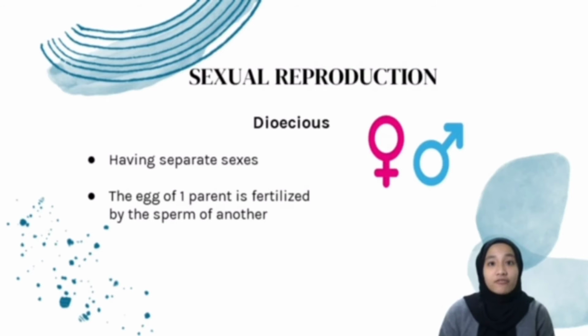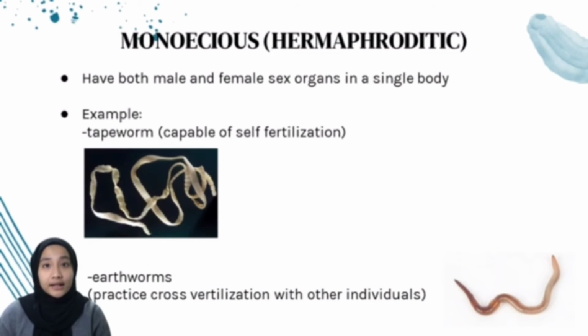The majority of animals are dioecious, which means having separate sexes. Usually during sexual reproduction, the egg of one parent is fertilized by the sperm of another. Monoecious, or hermaphroditic, animals have both male and female sex organs in a single body. Some hermaphroditic organisms, such as tapeworms, are capable of self-fertilization, but the majority, such as earthworms, practice cross-fertilization with other individuals.